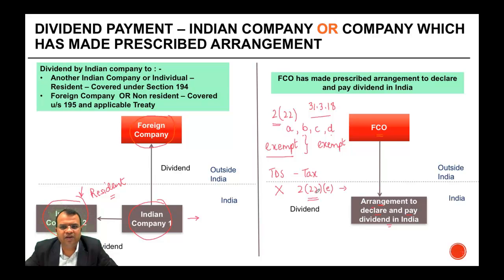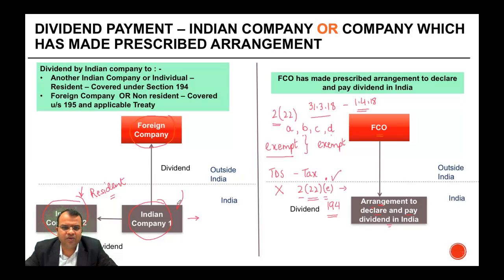Therefore, the withholding tax obligation under section 194 was actually applicable on dividend of the nature referred to in section 222E. But effective 1/4/18, which is from financial year 18-19 onwards, even this dividend is now exempt in the hands of the shareholder.